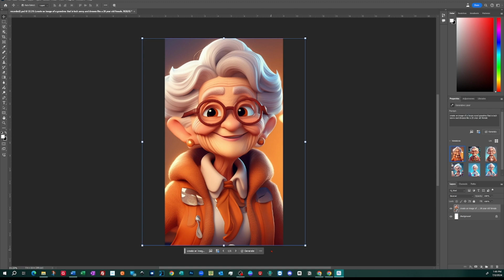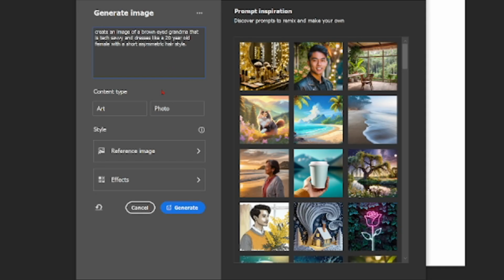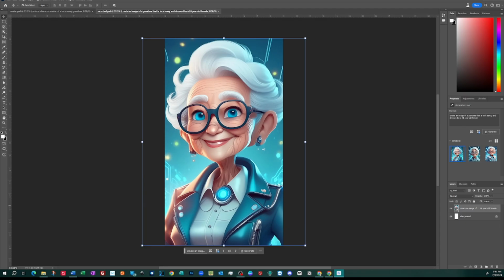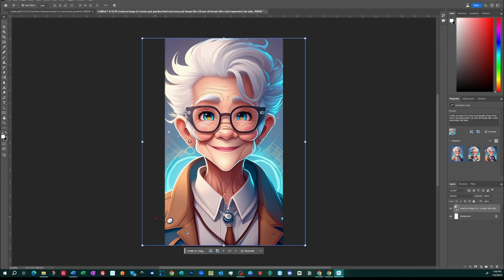This time, I used the same text again, including the brown-eyed and the asymmetric hairstyle. I used the art setting, cartoon and anime effects, and I used this image as a reference image. And this is what we got. It's more like the image I was going for, but where are the brown eyes and the technology?